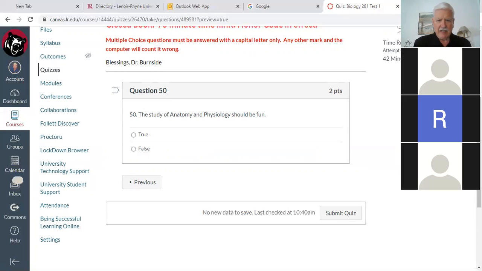So, and I can see your point. It's also a bit of hard work, but see, I even think hard work is fun. I think it's all great. So anyhow, answer that one true tomorrow if you'd like to get it right. It should be fun. I didn't say it is fun, but it should be. You should try to make it fun. Okay, so now I'm going to stop the share and go back here.